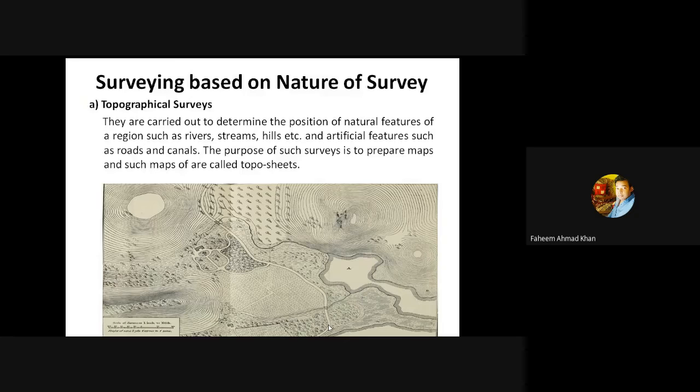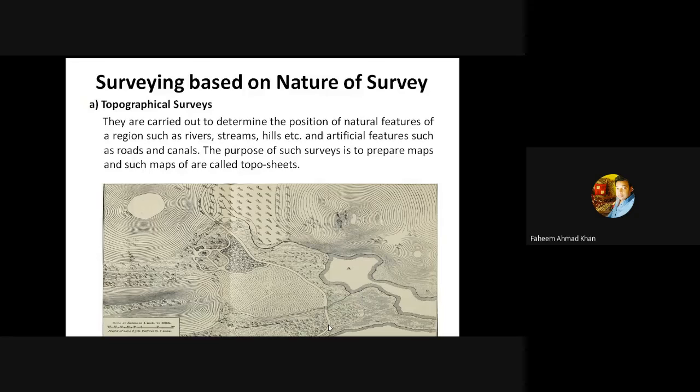It states that they are carried out to determine the position of natural features of a region, such as rivers, streams, hills, etc., and artificial features such as roads and canals. The purpose of such survey is to prepare maps, and such maps are called topo sheets. You are familiar with topo sheets.